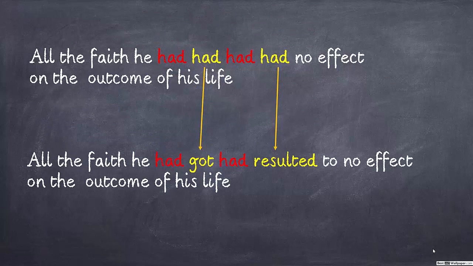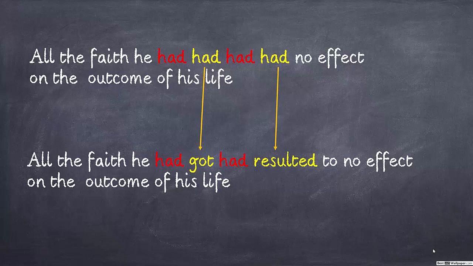And that's how the sentence can be read as all the faith he had got had resulted to no effect on the outcome of his life. In fact, here the had in yellow is the action verb, that is the main verb, and so had got. You can in fact say had acquired as well. And similarly, the other one, resulted, is the main verb, had resulted.